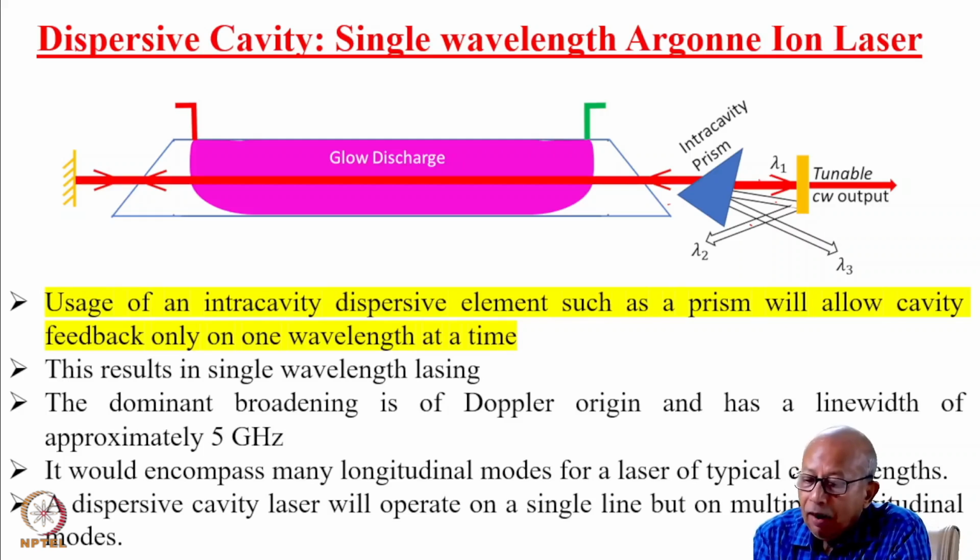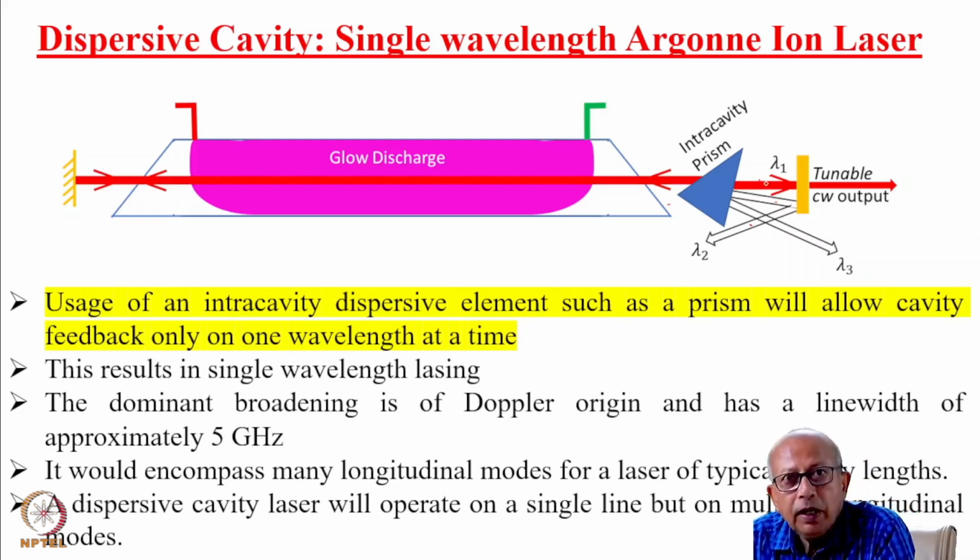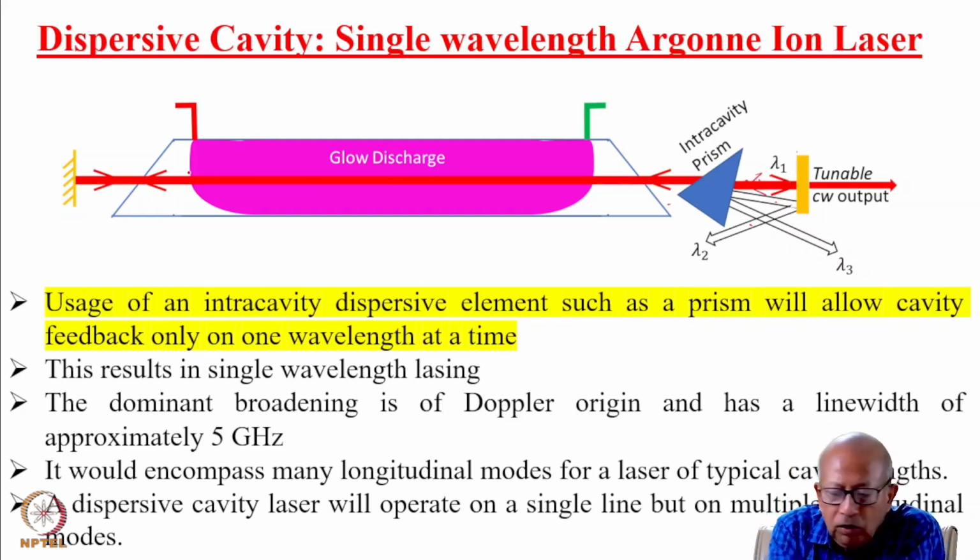Only one of these wavelengths will fall normally on this mirror, and therefore this alone would be able to reflect back and oscillate back and forth inside the cavity, and would be able to extract energy from this gain medium and be amplified.